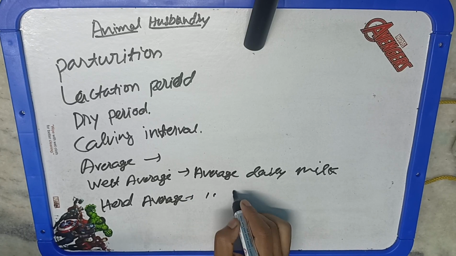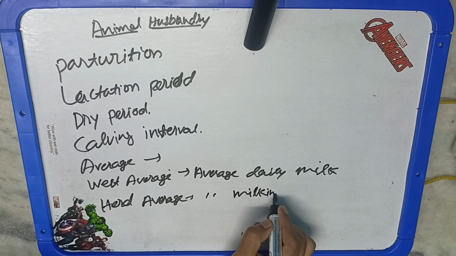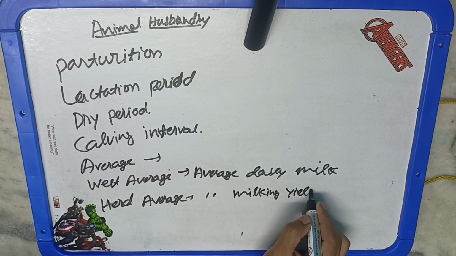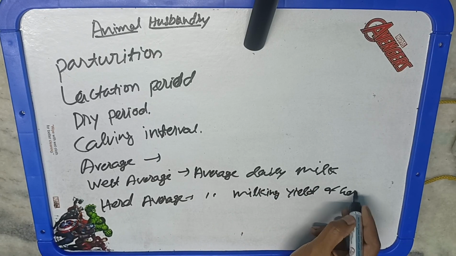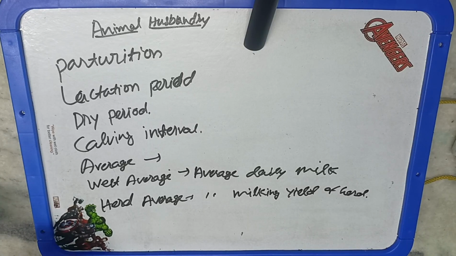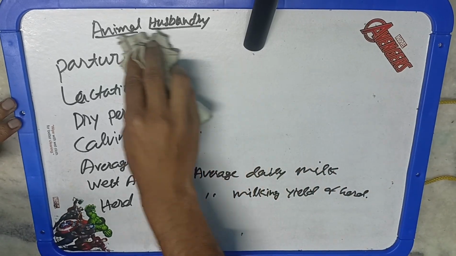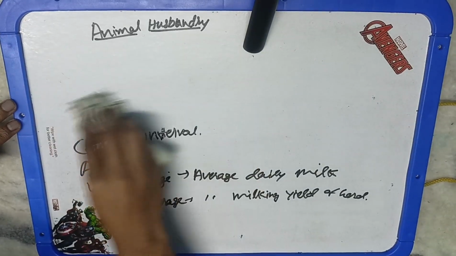Then the overall average is the average daily milk yield of an animal over the period of the calving interval. It is very easy to compute: the total milk yield of a lactation divided by the calving interval. So it will give us the overall average of the milk.